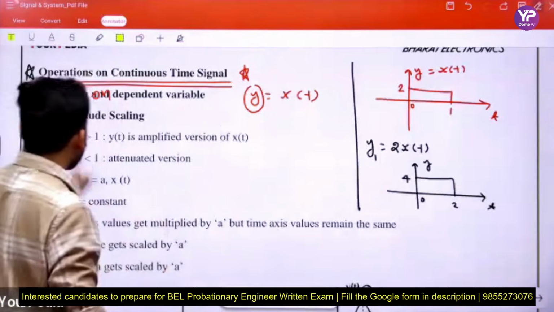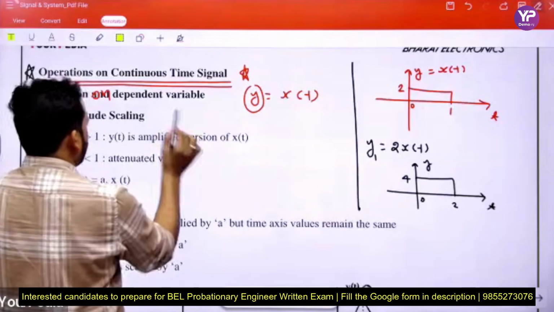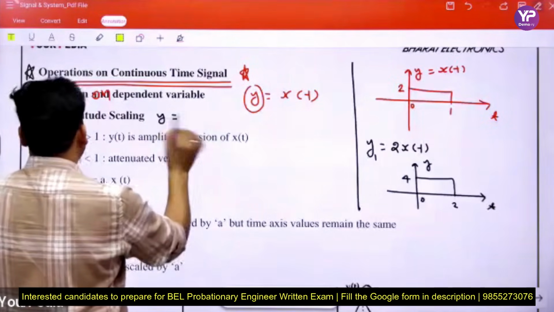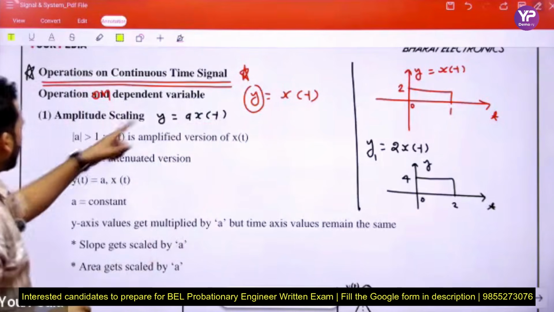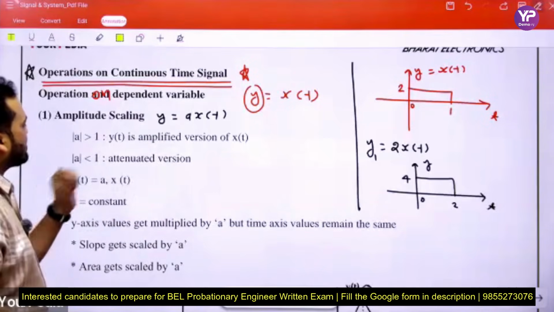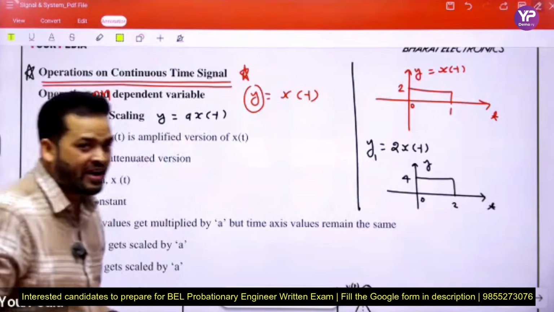Here we consider some examples. Take y equal to a x(t). If mod of a is greater than 1, then y(t) is an amplified version of x(t). Why amplified?